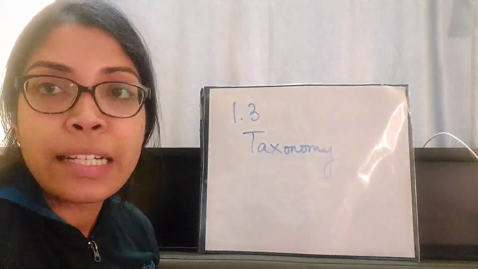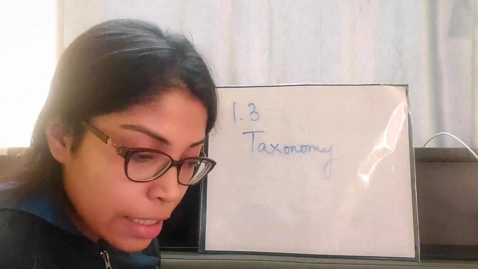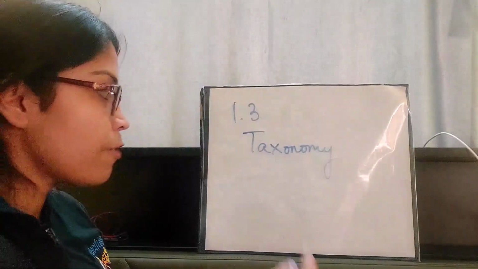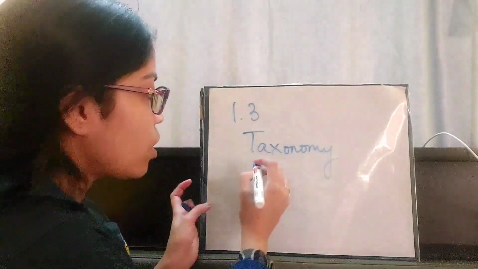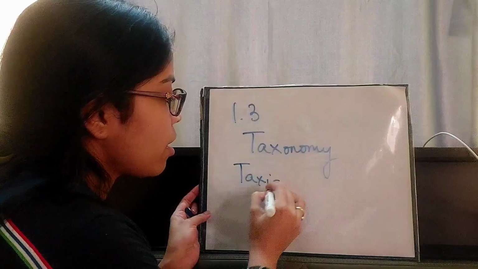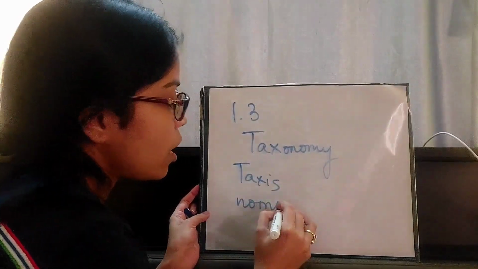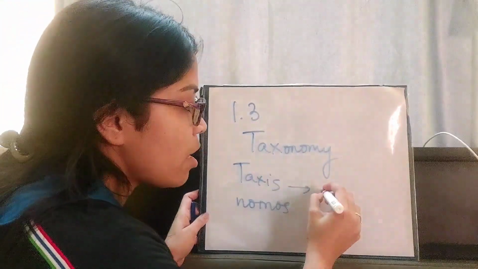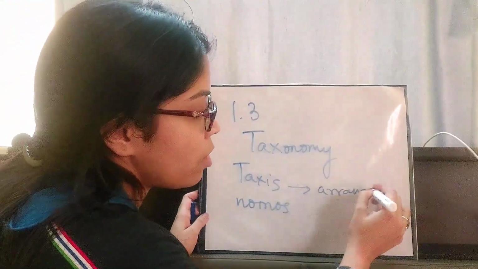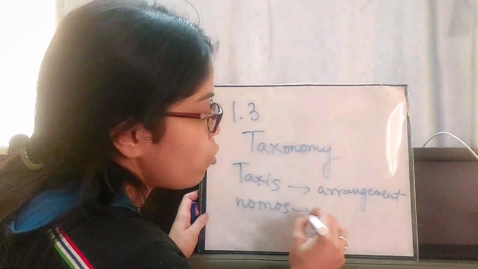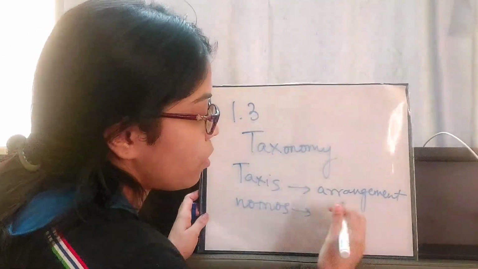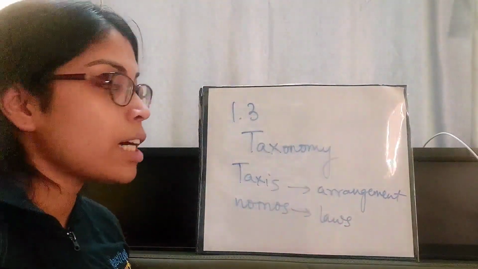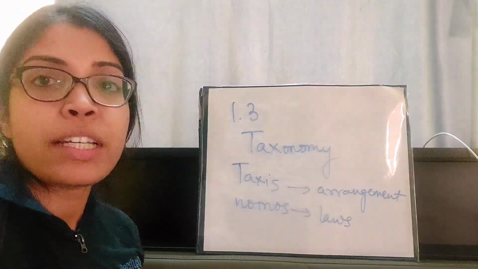Now, what is taxonomy? The term taxonomy has been derived from two Latin words, taxis and nomos. Taxis means arrangement and nomos means law. So it is basically the arrangement, the law of certain arrangements.